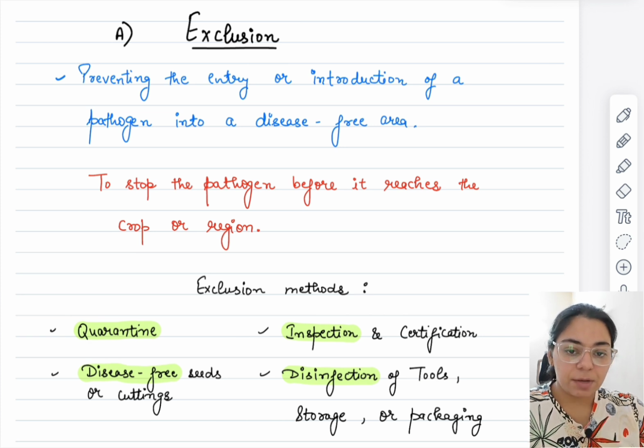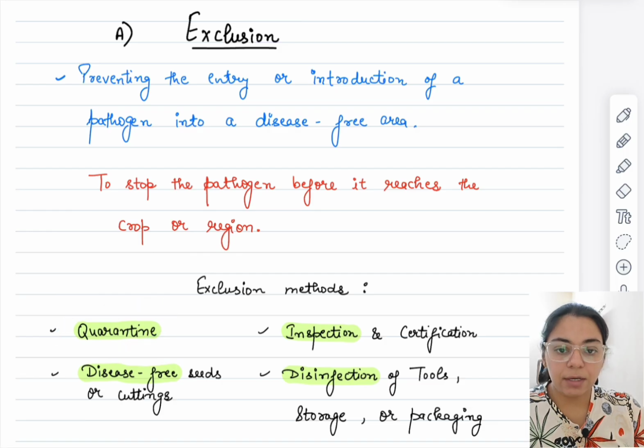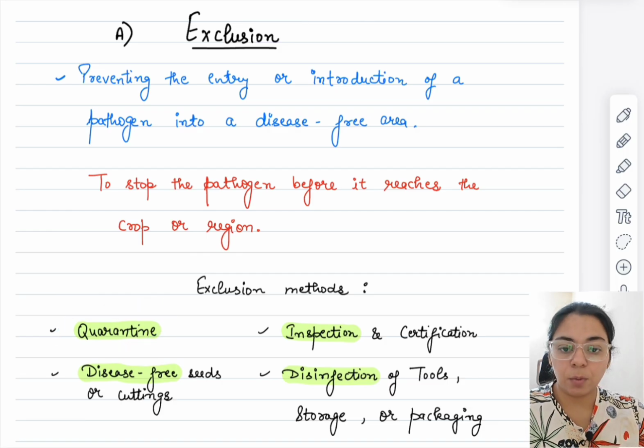And the very first step will be quarantine. Quarantine, as you all know, is a very well-known word now after corona. Quarantine basically means whatever new variety of seeds is imported into our area will be quarantined for some time.